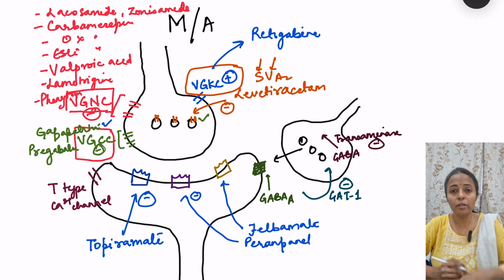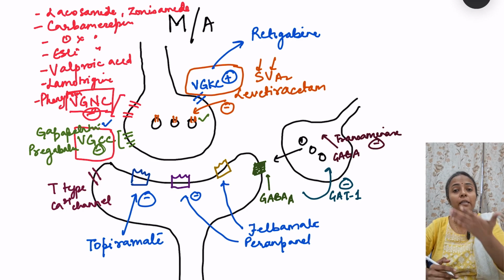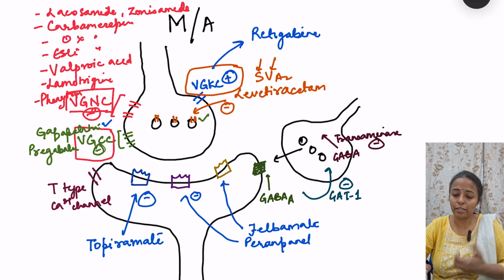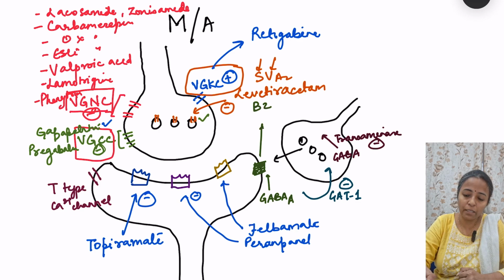Then moving on to the GABA transmission, there are drugs which help in enhancing the inhibition. So what are these? First one, which bind directly to the GABA A receptor and thus increase the chloride transmission. What are these drugs? So these are two drugs. One is benzodiazepines and the other is barbiturates.